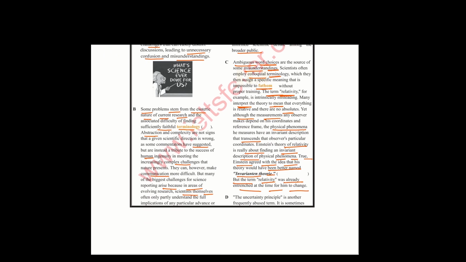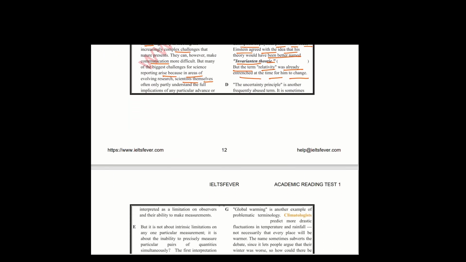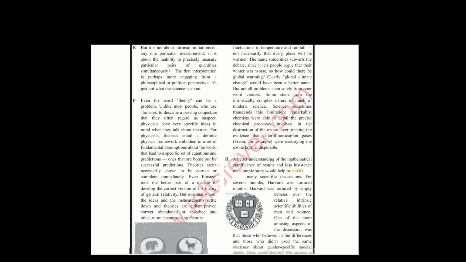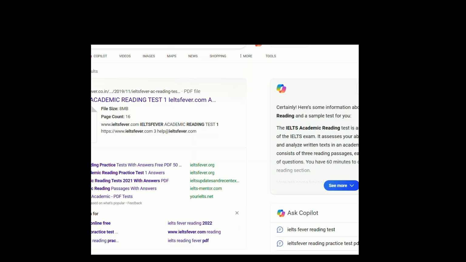Next, other important words are uncertainty principle, another frequently abused term. Now we will move to our next paragraph. That is, simultaneously, science is about first interpretation. Even the word theory can be a problem.